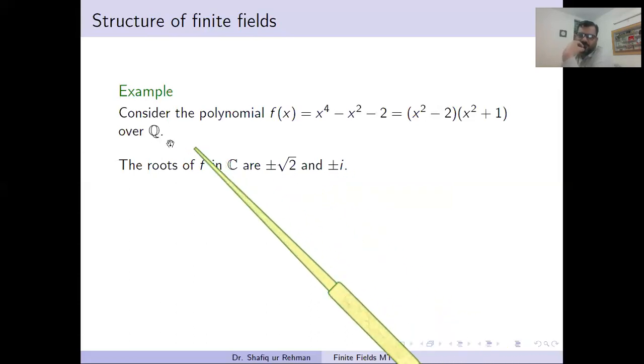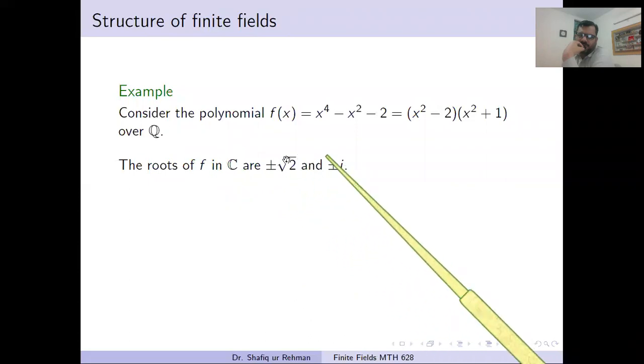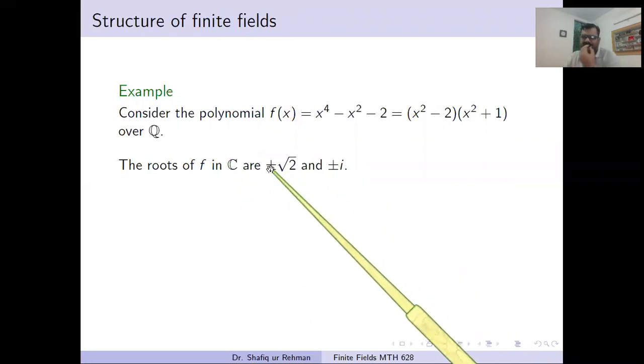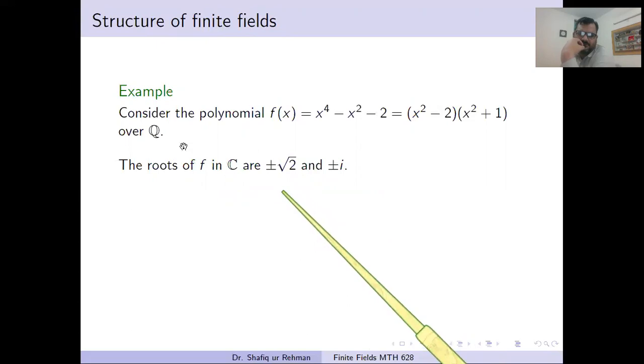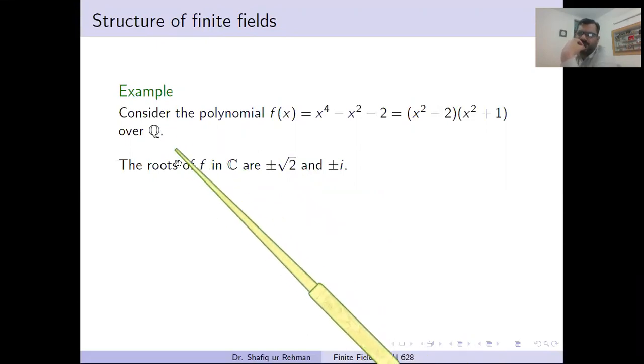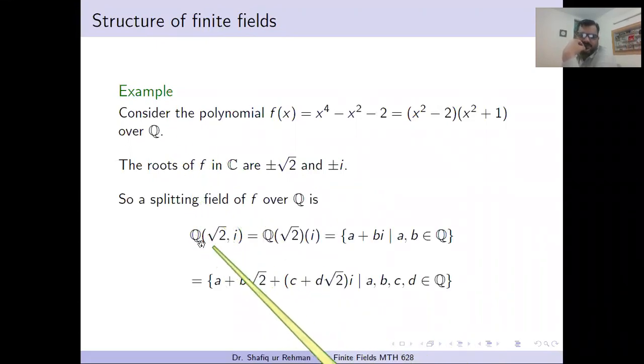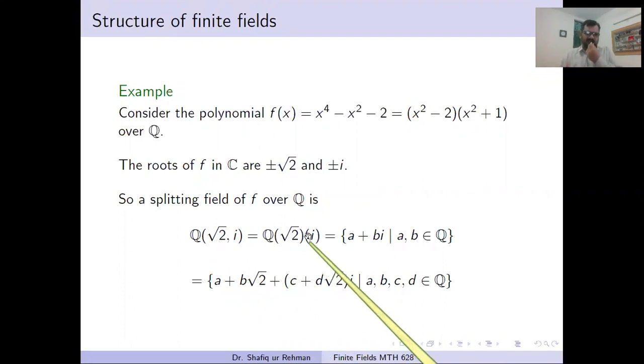So what is the process? We extend Q with these roots. Of course, plus minus has no impact on extending the field. So we extend the field with two elements. What is meant by extending the field with two elements is first we extend this field Q and then we extend by iota. So this field consists of elements that are linear combinations of this form a plus b iota, where a and b belong to this field.